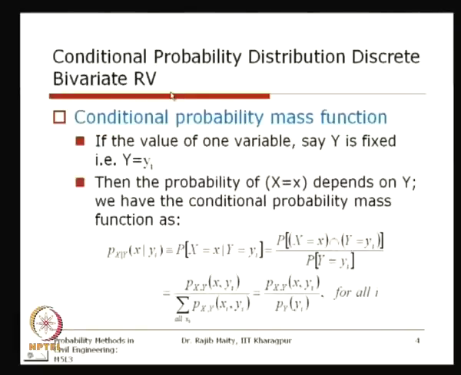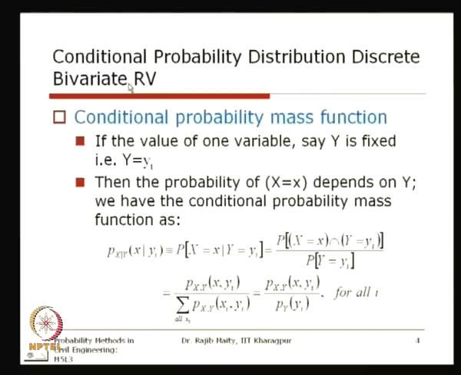Now, if we take the discrete random variable and the continuous random variable separately, first of all, take the discrete bivariate random variable, that is two random variables x and y, and both are discrete.